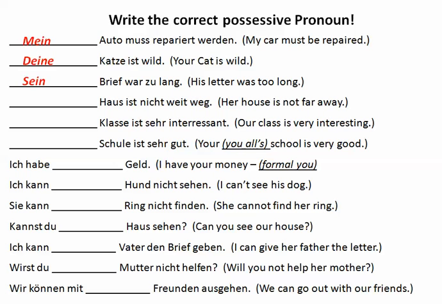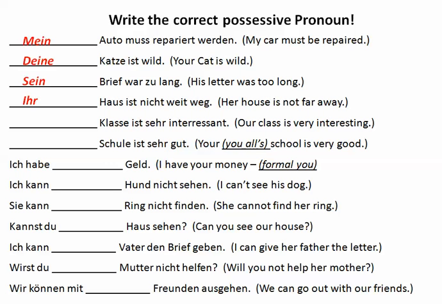And our next sentence, her house is not far away. House here again is the subject. So we're dealing with the nominative case again. It's a neuter noun, das Haus. So it's going to be ihr Haus ist nicht weit weg. And normally for her you wouldn't capitalize it, but since it's the start of the sentence you do.